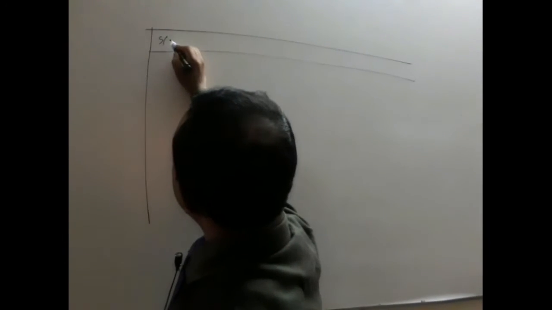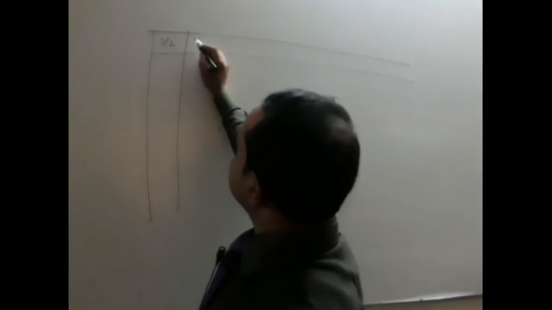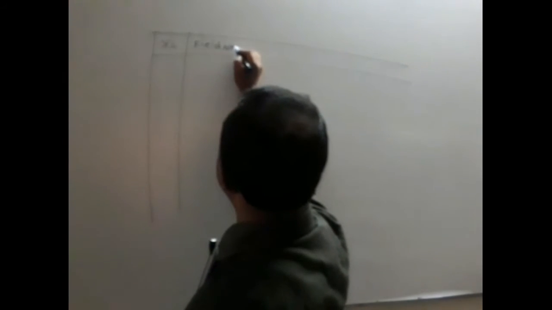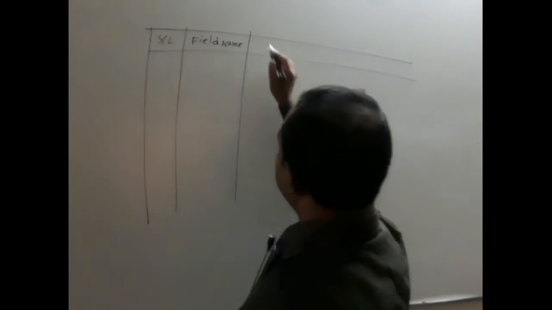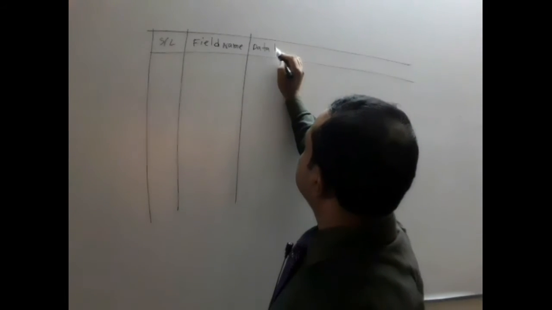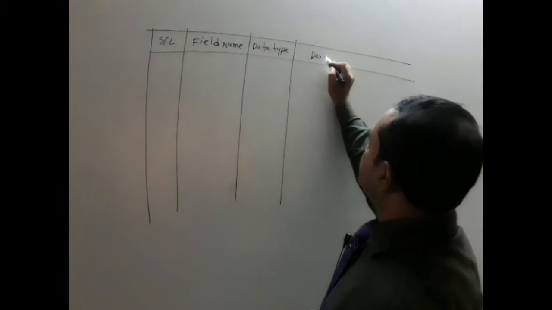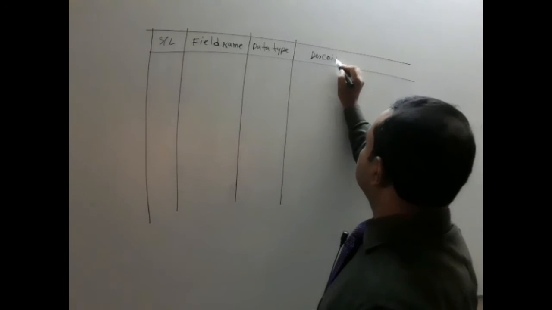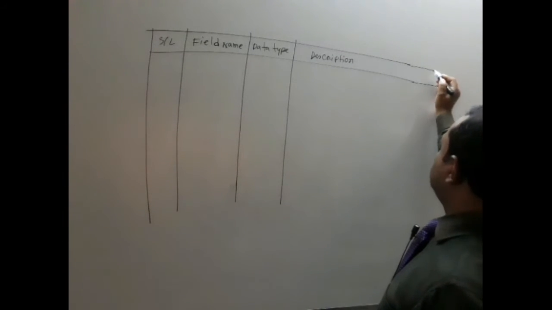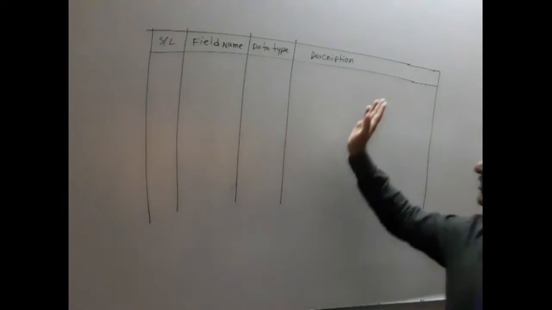First one is serial, SL, serial. Second field is field name, and third is data type, and fourth is description. It will be a large column because you have to write some text in this field.